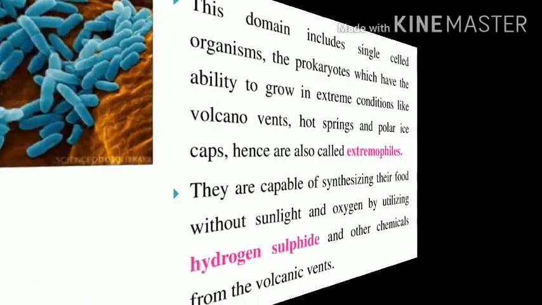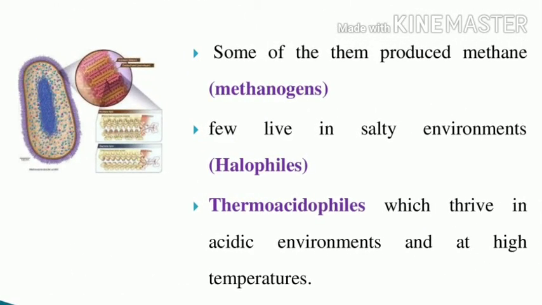Some of the archaea produce methane, and those are called methanogens. Some archaea can live in salty conditions, and those are called halophiles. Some archaea can thrive in acidic environments at high temperature, and those are called thermoacidophiles.